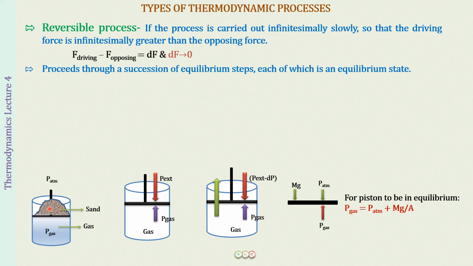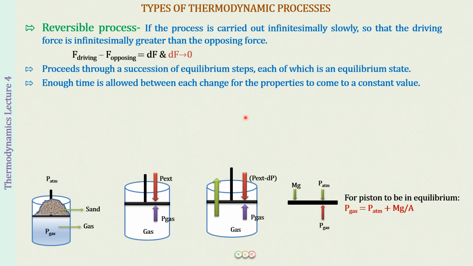So the mass of the sand times g divided by A gives us the pressure exerted by the sand, plus the pressure of the atmosphere. This is the total pressure, which is the external pressure every time. So every time the external pressure will be equal to this amount, and this has to be equal to P gas for the piston to be in equilibrium so that it is not moving.